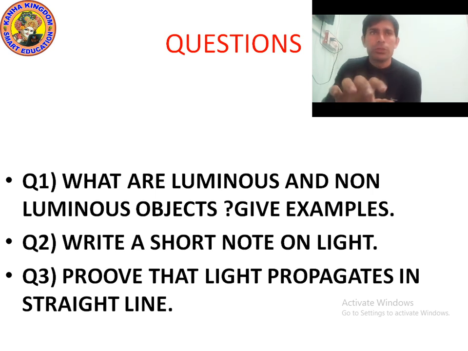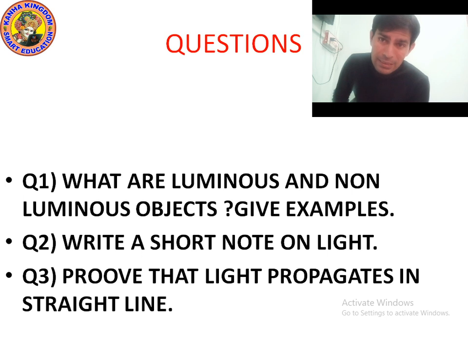Question number two: write a short note on light. So light is a form of energy, and we have the biggest source of light in the sun. Because of the sun, plants can do photosynthesis.